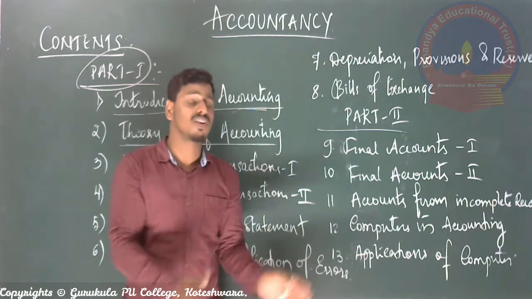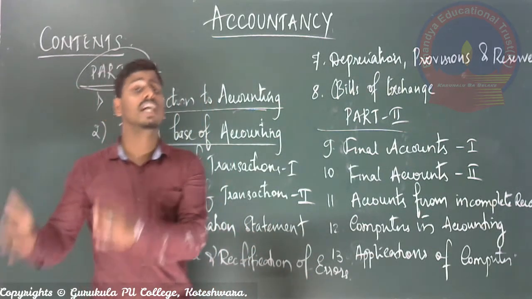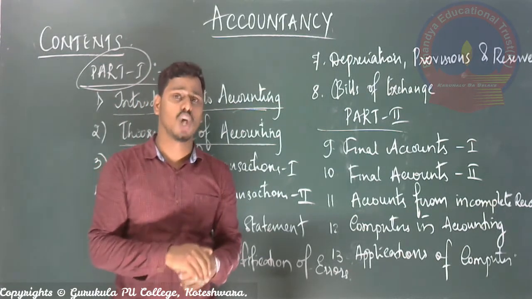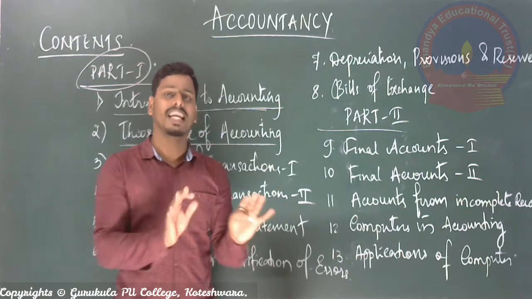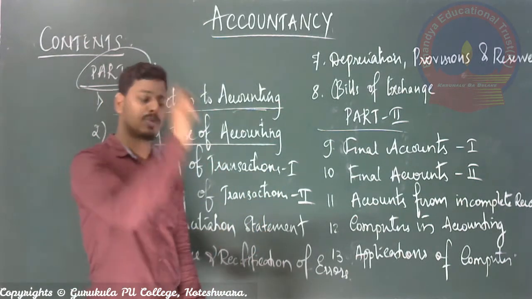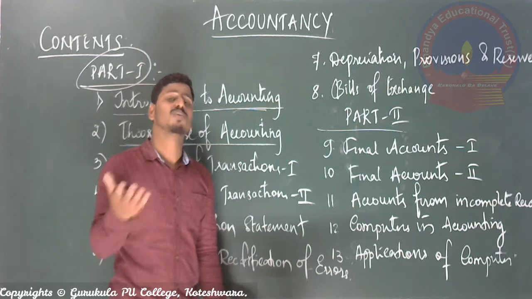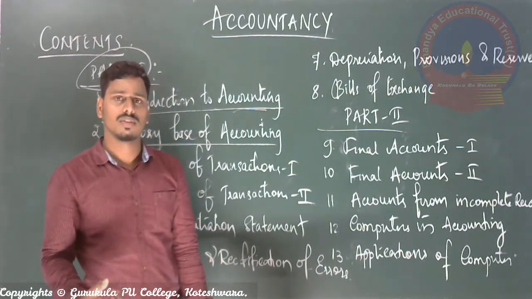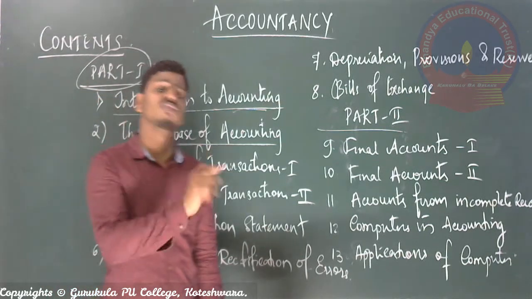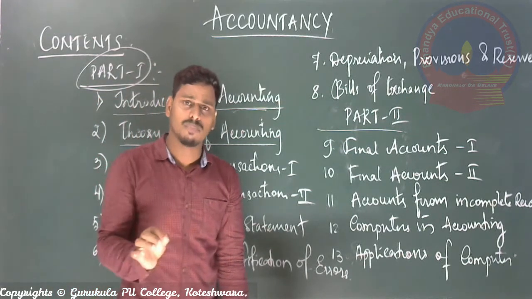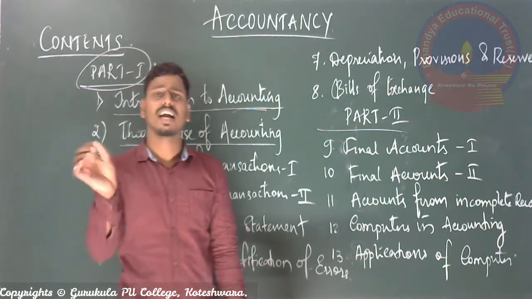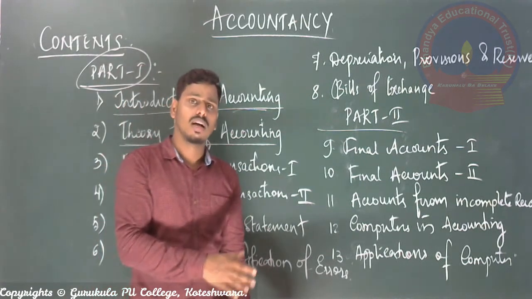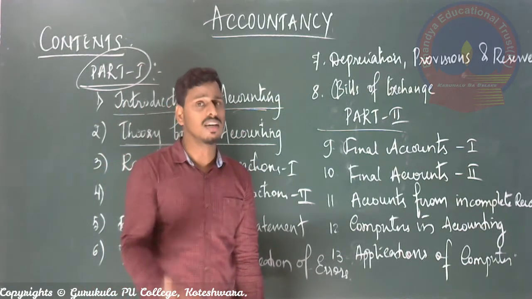If it is considered for the calculation of profit as well as judging the financial position of the business, of course it is recorded properly, yes or no, right? So in order to record all those things in a proper manner, we have to follow some rules and regulations, right? In mathematics, to get the solution, to get the answer, how do you follow a formula, yes or no? Each problem should be connected to a specified formula, right? If you apply another formula for some problem, then you don't get the solution, right?